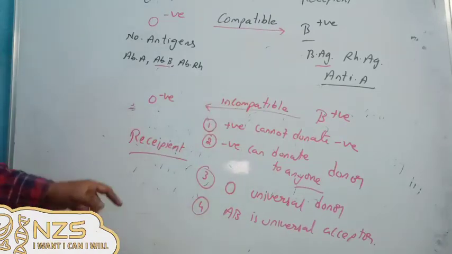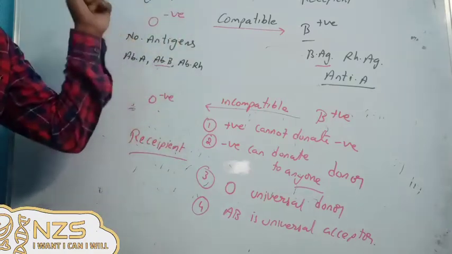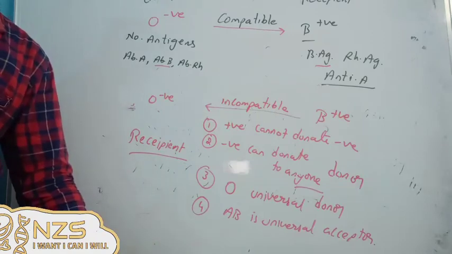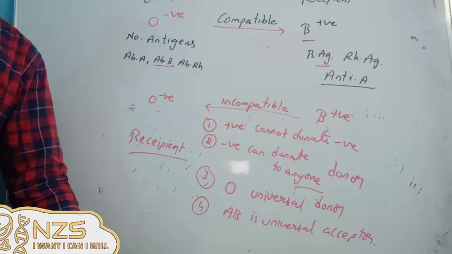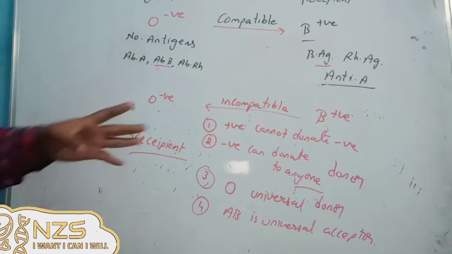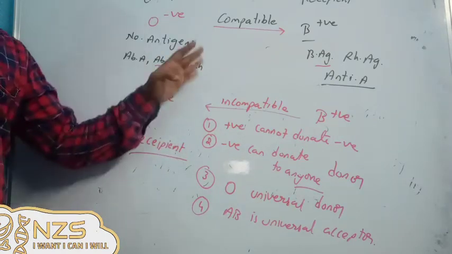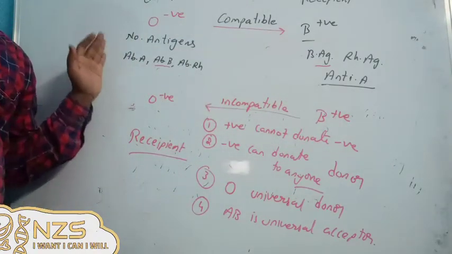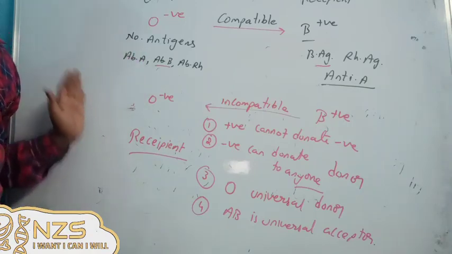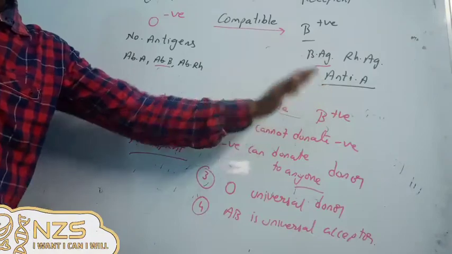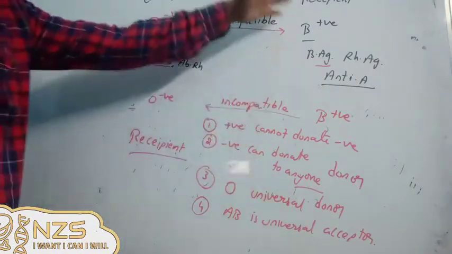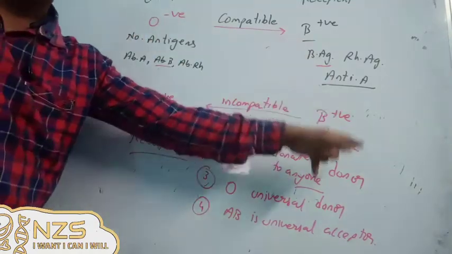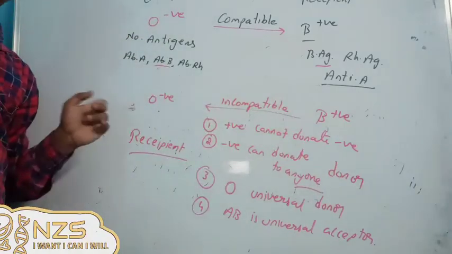This is somewhat mugging up type, and I don't like these things. You can use the rules. If you have those 4 rules in mind, then no question can make you wrong in the NEET. So remember the 4 rules. I am just repeating again. From the donor point of view, we should take antigens, because he is the person who is giving antigens to the recipient. So the donor can have the same antigens, but there should not be any extra antigens from the donor side. From the recipient side, he is the one who is producing the immune response. So on the recipient side, he can have the same antibodies as the donor, but he should not have antibodies matching the antigens of the donor.